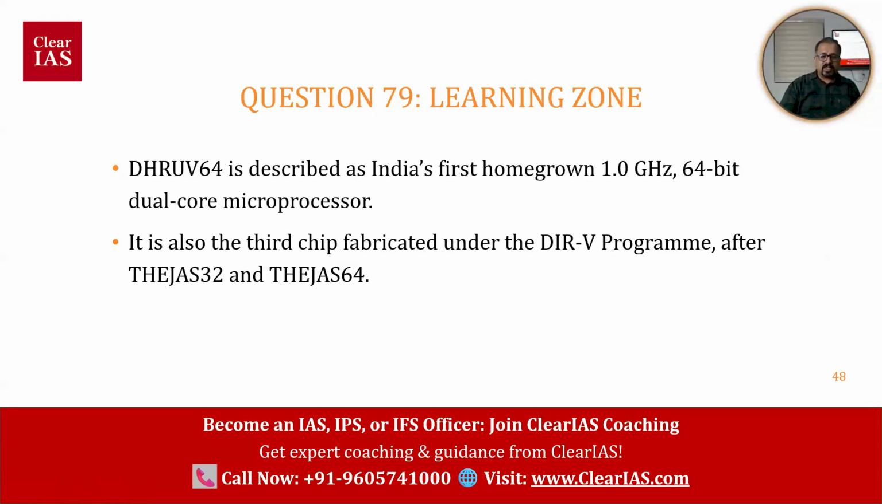So Dhruv 64 is described as India's first homegrown 1.0 gigahertz 64-bit dual-core microprocessor. It is also the third chip fabricated under DIR-V after Tejas 32 and Tejas 64. Okay.